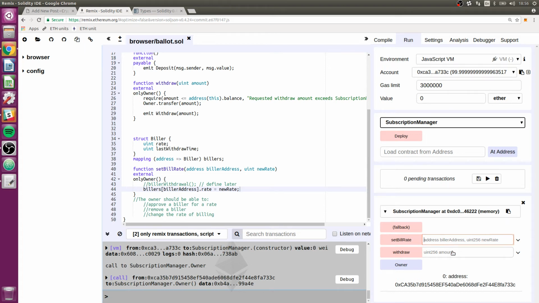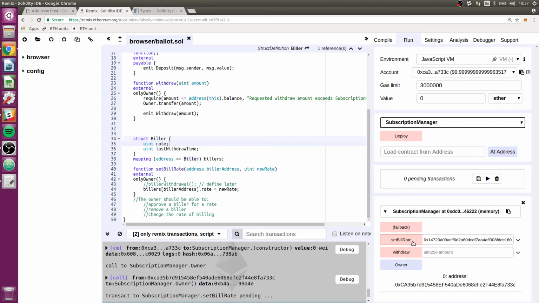Now let's use this function here. I'm going to say that this second address is our biller. So I'm going to copy that address, go back to our first one, our owner, and put that in as the first argument. The second argument is new rate. I'm just going to say 1 just to have an argument. I haven't even really talked about what this rate means. This could be ether per second or wei per month. We'll talk about that in a little bit. But first, I'm just going to run this function just to make sure we can actually populate this like we want.